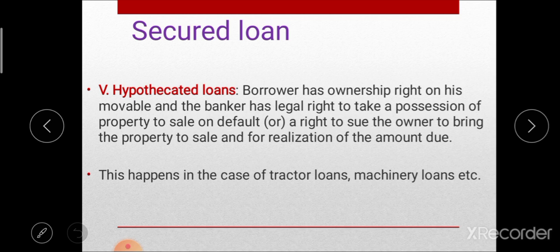Okay, after that next type of loan, that is hypothecation loan. In this hypothecation loan, the borrower has ownership right on his movable property and the banker has legal right to take possession of that particular property and sell it on default. That means the borrower has only ownership rights, and the legal rights remain in the hands of the lending institution. This hypothecation loan is basically used for purchasing machinery, a tractor or any vehicle.